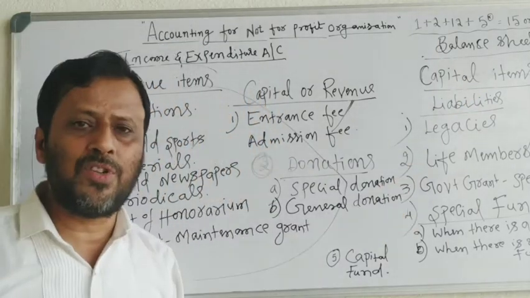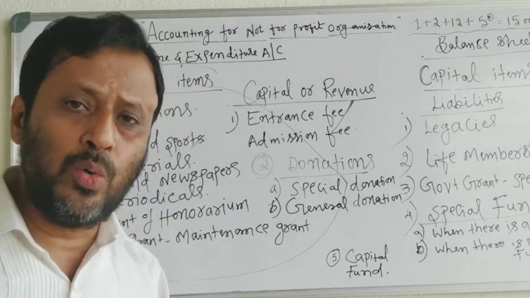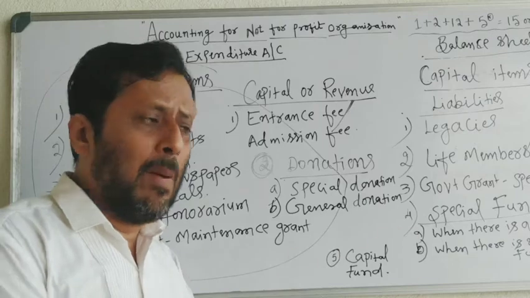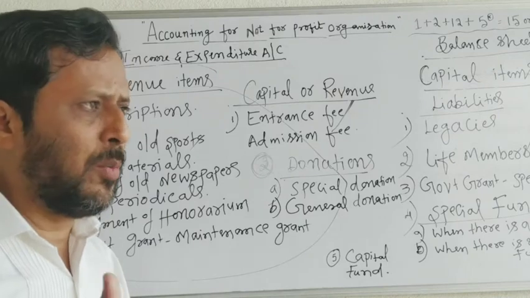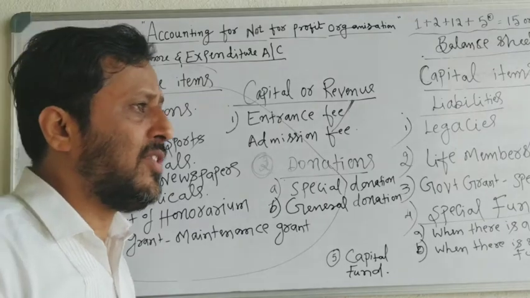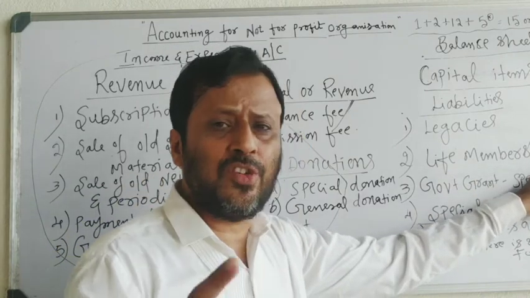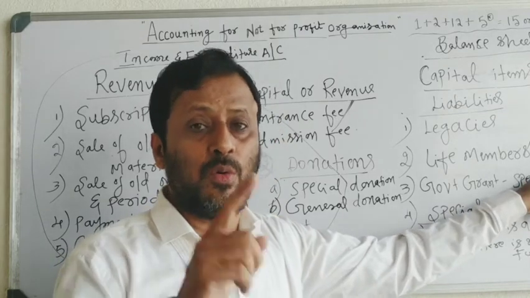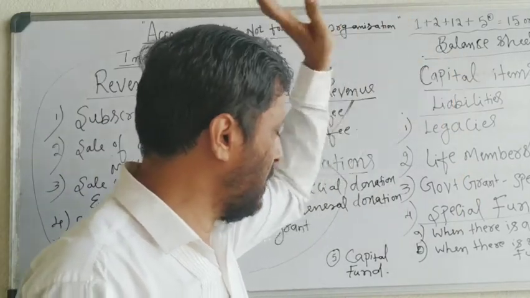Then life membership fees. Life membership fees is any fee received by a not-for-profit organization from an outsider to make that outsider a life member of the organization. That is called life membership fees. It is received only one time, at the time the member joins the organization. It is a capital receipt shown in the balance sheet.